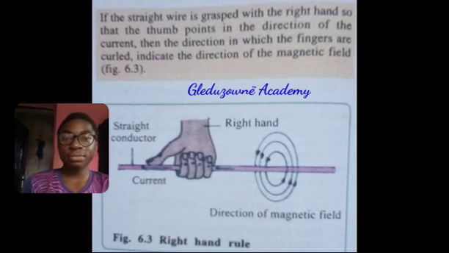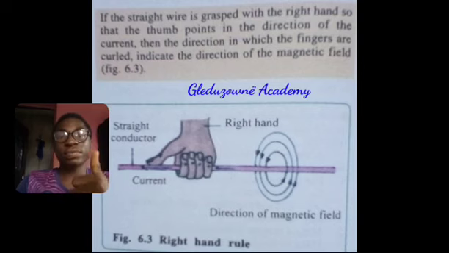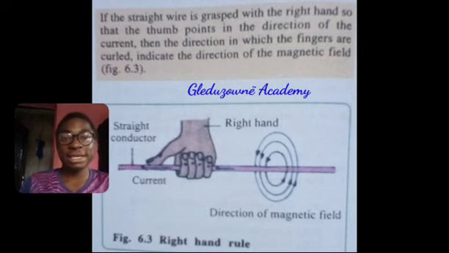It means that if you grasp a straight wire with your right hand like this, you make sure your thumb is facing the direction of current. If you know the direction of current and you make your thumb face that direction, your fingers will be curled in the direction of the magnetic force. You can see that it's kind of like a perpendicular axis relationship. So that is how it works. That's the right hand rule.